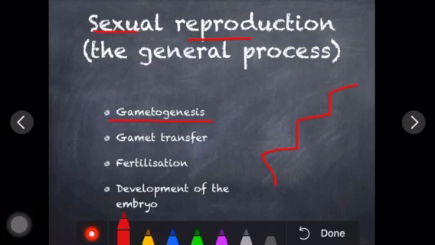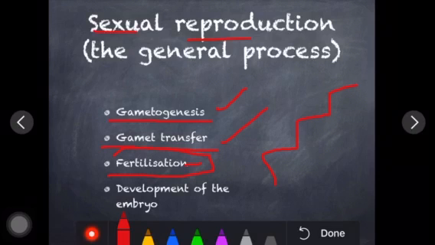In the previous chapter we discussed gametogenesis, where the male gamete and female gamete get produced. Then the gametes get transferred, and when they fuse with each other, that is called fertilization, and when fertilization takes place, it will develop an embryo. So these are the phases.